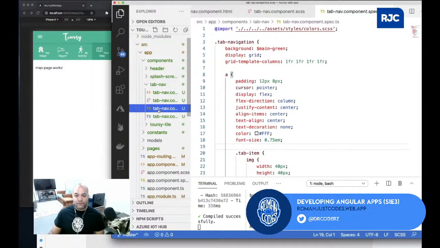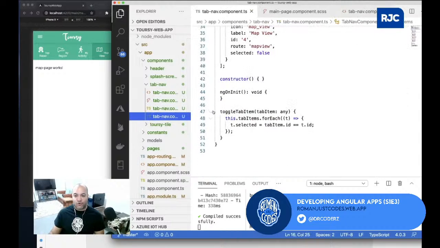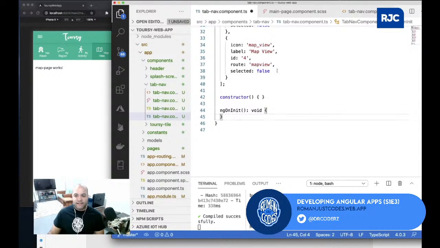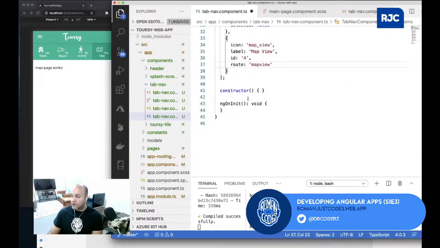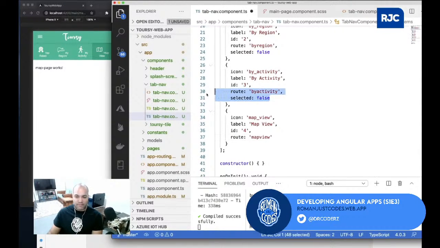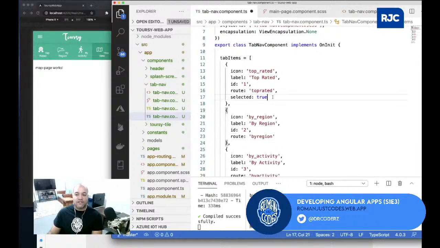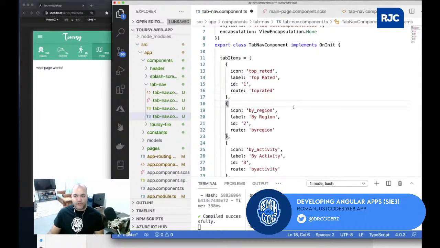I don't have to rely on the functionality that I had before, which was an action that just had a selected property on each one of these objects. It doesn't need that anymore. I'm just doing it using the router link active, which makes it very handy, avoiding additional logic in your code. So this is pretty good. I hadn't used this before. This is pretty cool. Angular has that, so you should be able to do it.